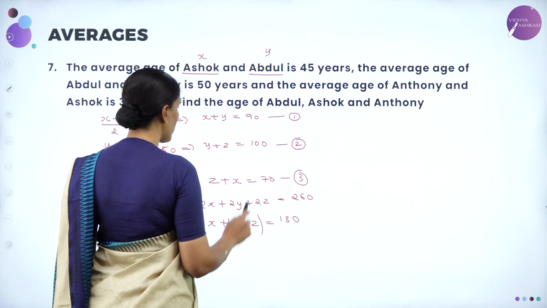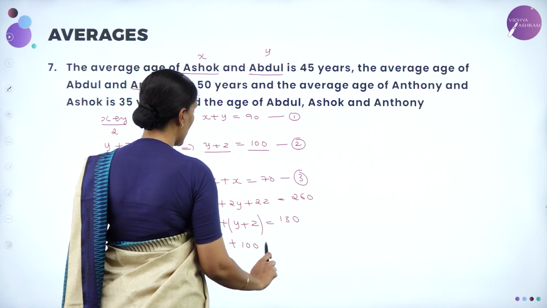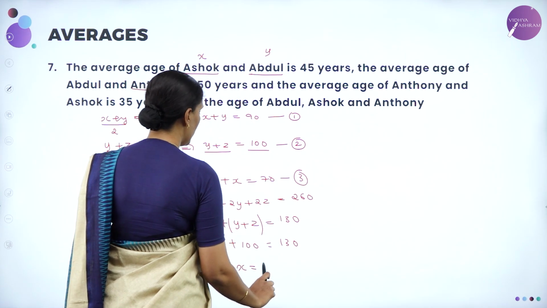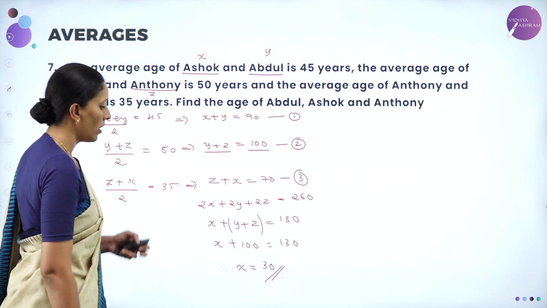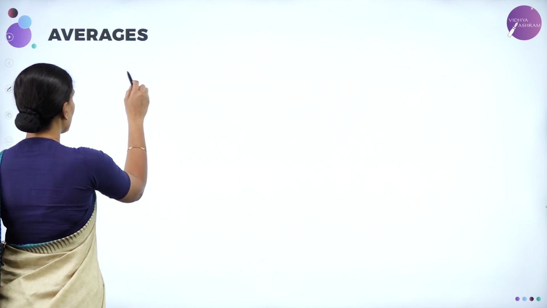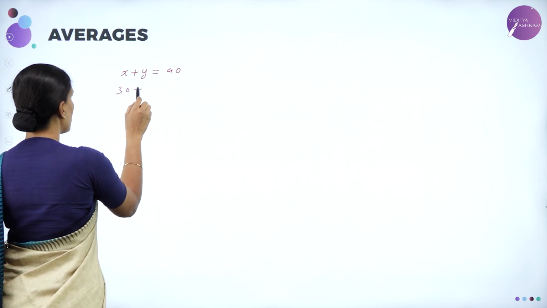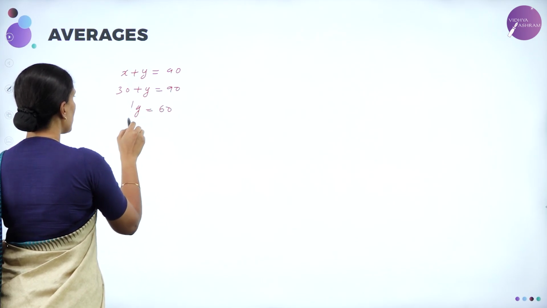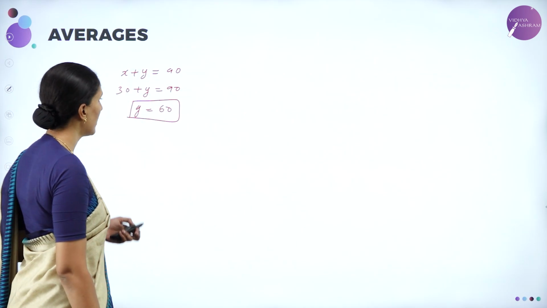Now, I know from equation 2, y plus z is nothing but 100. Substituting here, I'll get x plus 100 is equal to 130. So, therefore, x is equal to 30. Now, what is this x? X is the age of Ashok. So, therefore, Ashok's age is 30 years. Now, using the equation x plus y is equal to 90, we have 30 plus y is equal to 90. So, y is equal to 60. What is y? Y is the age of Abdul. So, therefore, Abdul's age is 60.